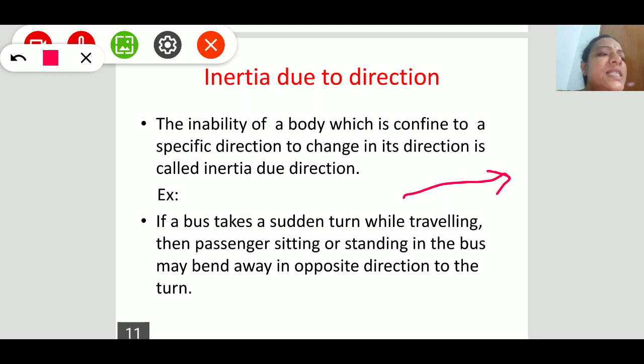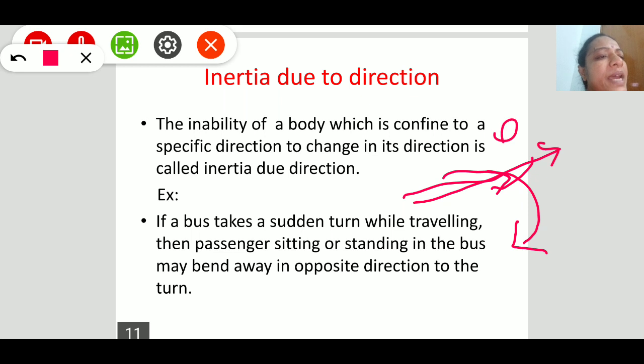If the bus suddenly takes a turn like this, the passenger, either sitting or standing in the bus, may bend away, meaning he wants to continue in his original direction only. Resultantly, the man bends away in the direction opposite to the turn. So this is inertia due to direction.